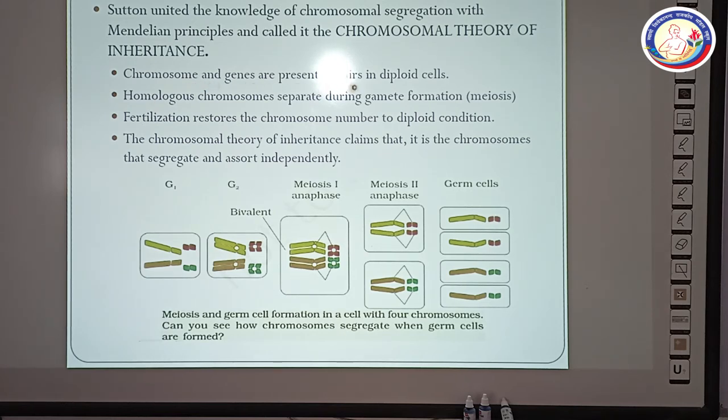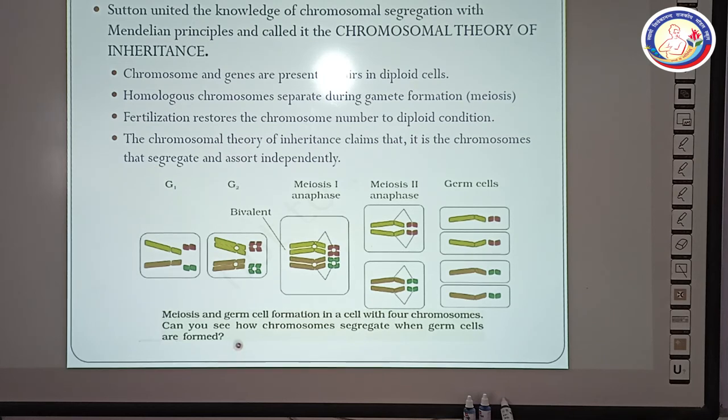Chromosomes and genes are present in pairs in diploid cells. So what are the important features of this theory? Chromosomes are found in pairs in the diploid cell. Similarly, genes are also found in pairs in the diploid cell. Homologous chromosomes separate during gamete formation in anaphase. So homologous chromosomes will separate, and during that time, genes will also separate, so the alleles will also separate. Fertilization restores the chromosome number to the diploid condition, and the chromosomal theory of inheritance claims that it is the chromosomes that segregate and assort independently.